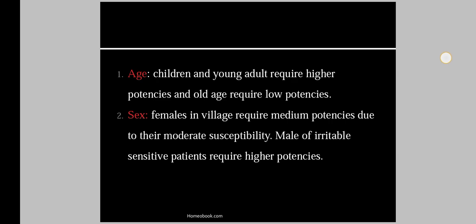Then the second factor is sex. In this, females in the village require medium potencies due to their moderate susceptibility. That is, females require the medium potency, having a moderate susceptibility. Then males of irritable or sensitive disposition require higher potencies to stimulate their susceptibility.